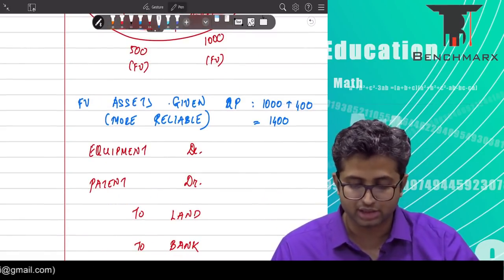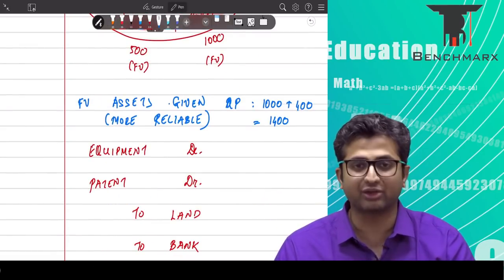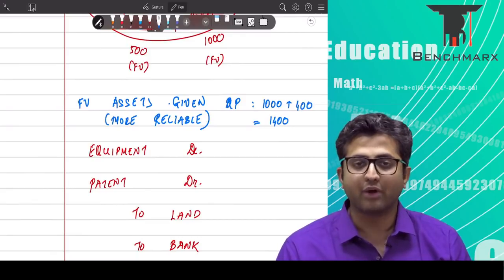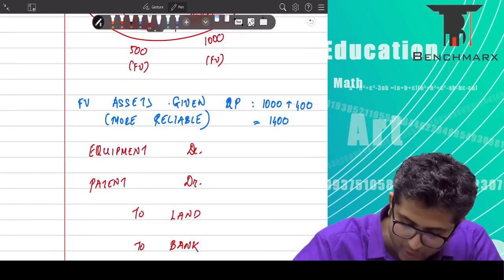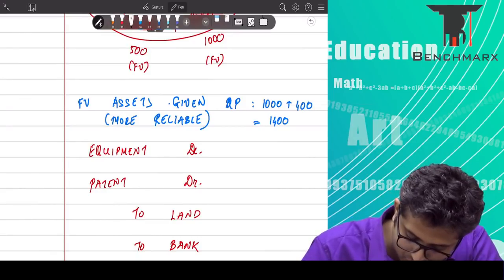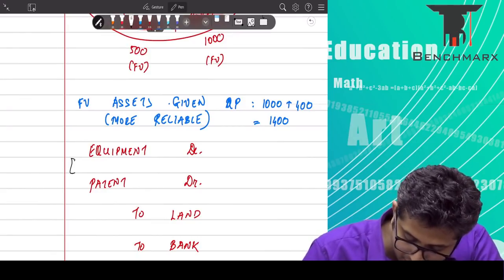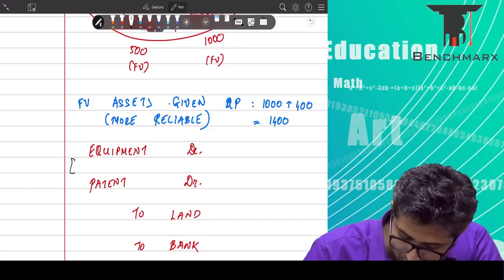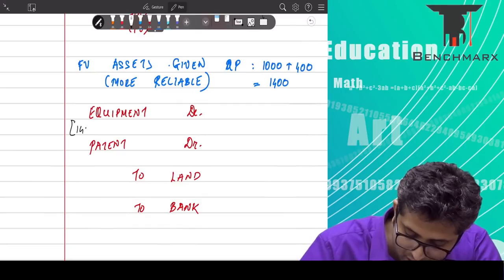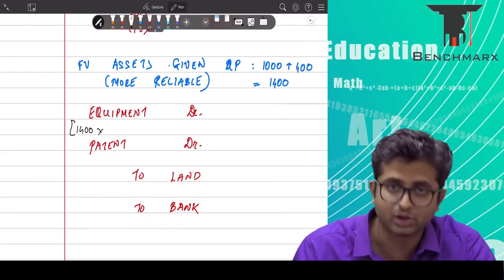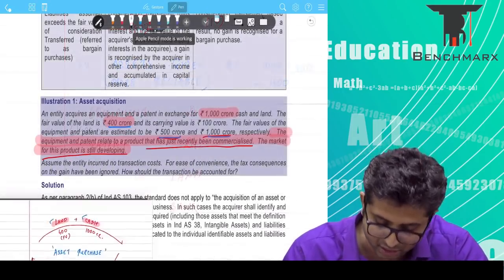So I should allocate this 1,400 to equipment as well as patent in the ratio of their relative fair values. Your total transaction price is 1,400, which you will allocate in the ratio of the fair value of equipment and the fair value of patent.